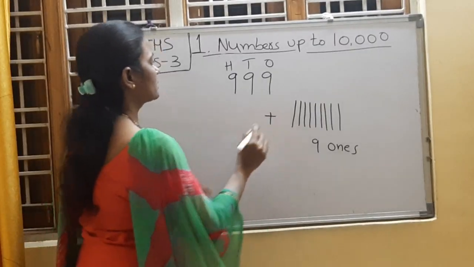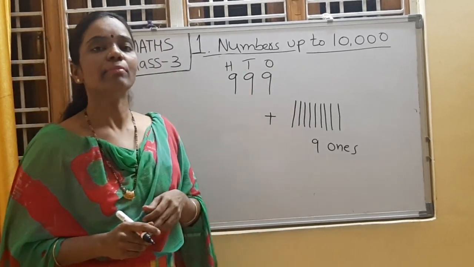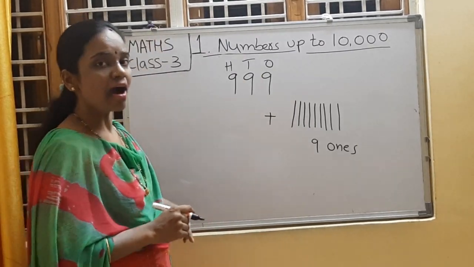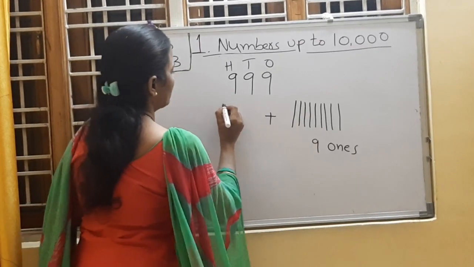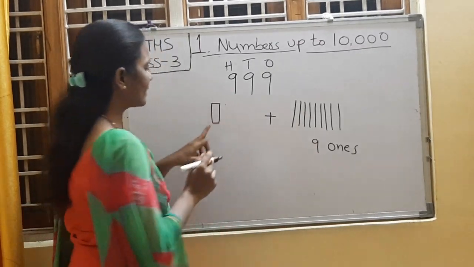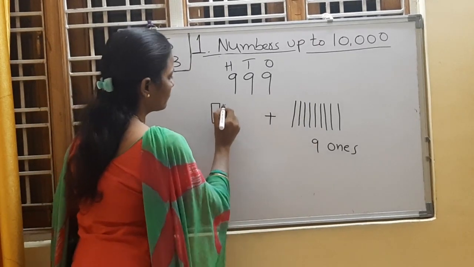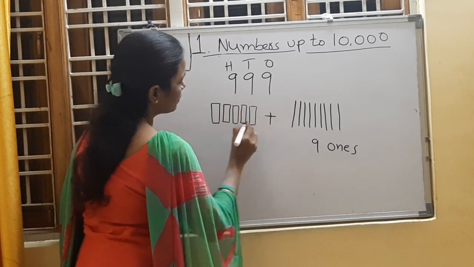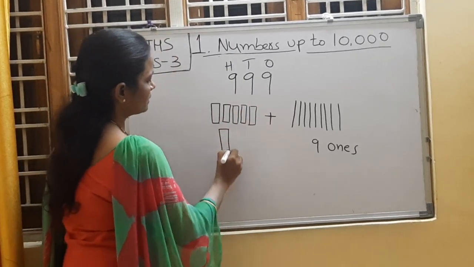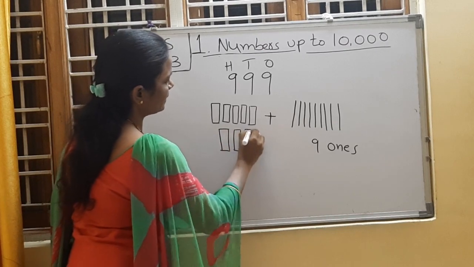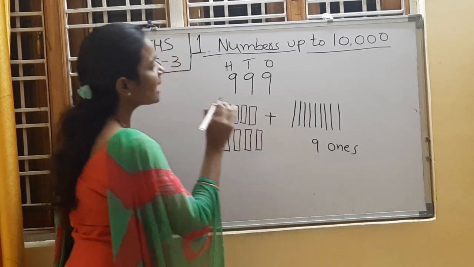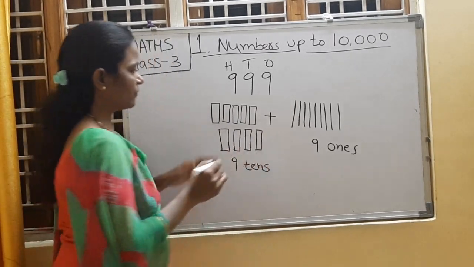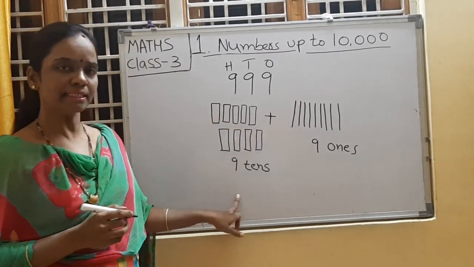Right? Plus. In tens place, what is the number? 9 means 9 tens blocks. We need to draw 9 tens blocks. Think this is 1 ten block. 1, 2, 3, 4, 5, 6, 7, 8, 9. So here 9 tens blocks. We have 9 tens blocks, right?